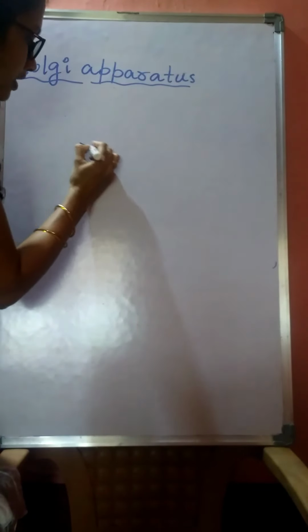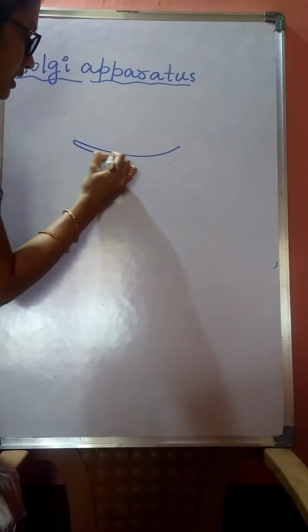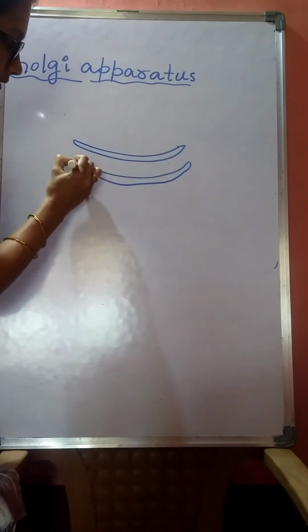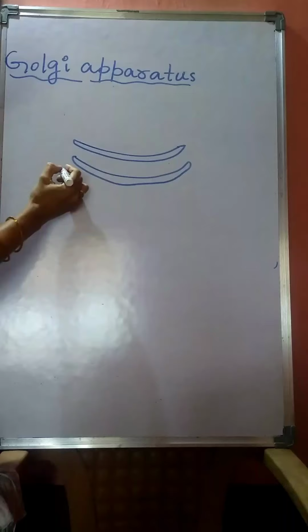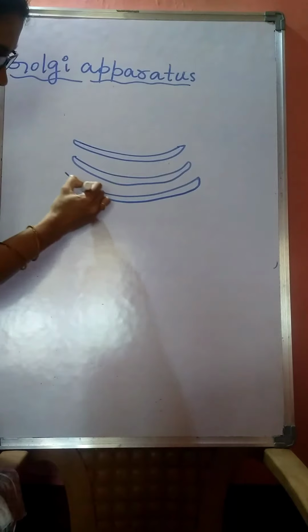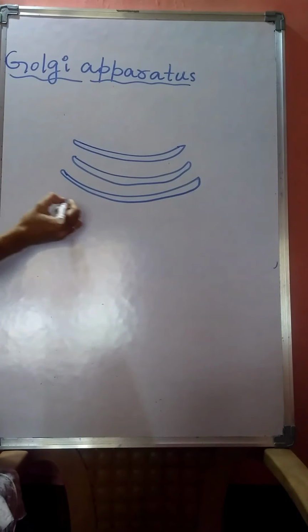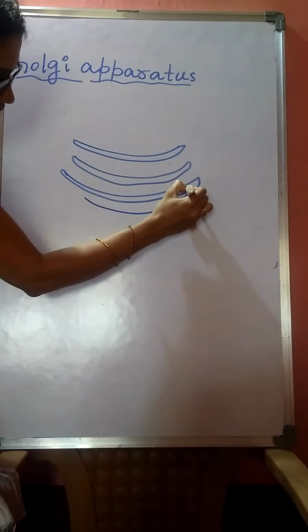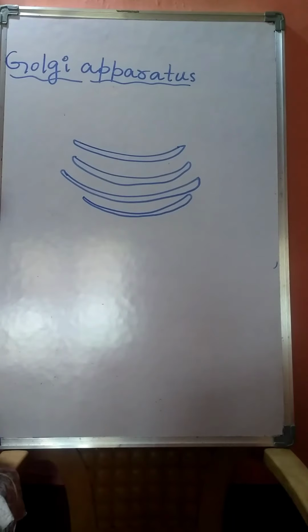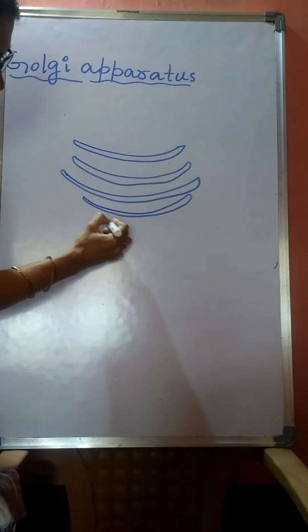Now, first I will draw the structure of Golgi apparatus. See, this Golgi apparatus contains thin curved sacs like this. It contains thin curved sacs, tubule-like structures. See, these are the thin curved sacs.